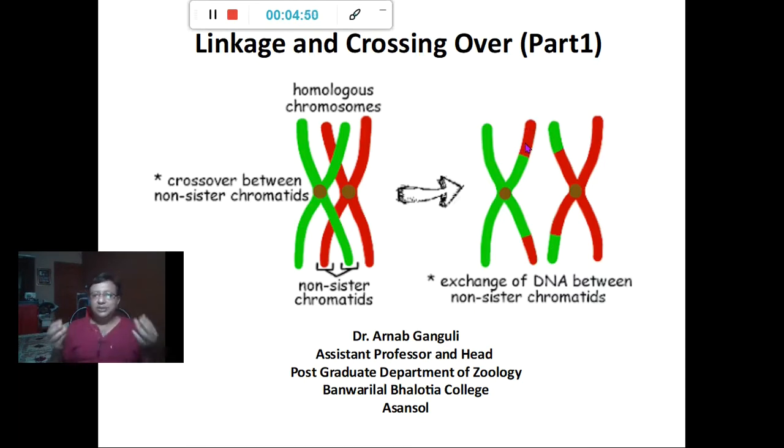There is a sort of pull: don't go, stay with me. Imagine a rubber band: a unit from here is difficult to separate from here. The farther they are from each other, the easier it is for them to separate. But the closer they are together, the chance that they are transmitted together is much higher. If they are far away, the chances are less that they are transmitted together. But when they are on separate chromosomes, independent assortment takes place.